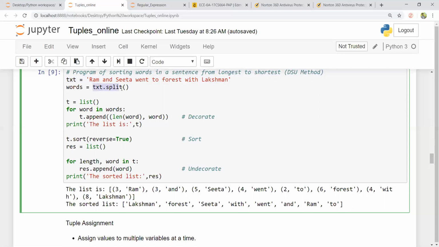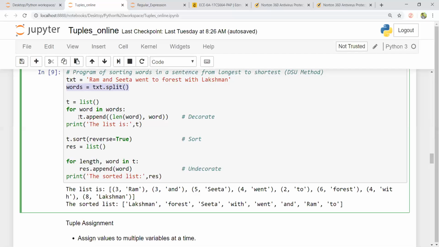Here I use text.split in order to create a list. Now I create a list by appending elements of the form length of the word, comma, word. So this is a tuple now. This tuple has the elements with respect to the length of the word, comma, the word. You can see here the list is 3, Ram, 3, and. Whenever it sees an individual word, the first word of this line, and in words, this is words.